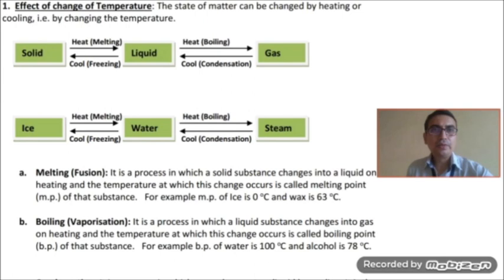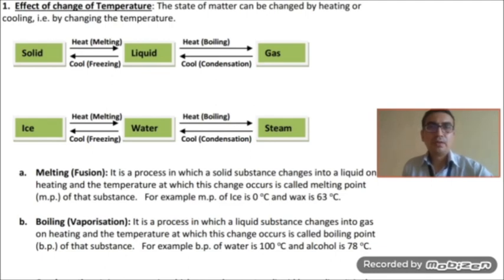When we take out heat from the gas form or we cool the gas, it is converted into liquid form. Similarly, when we take out heat from a liquid or we cool it, it changes into solid. So it is clear from the relationship diagram that these three forms of matter can be interconverted by changing the heat. For example, water is taken here.